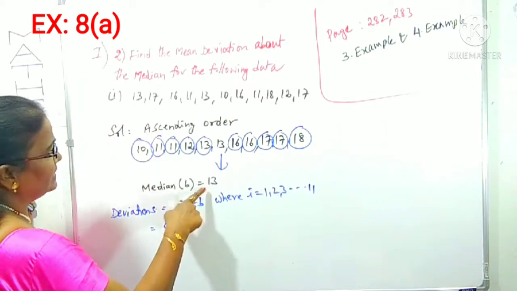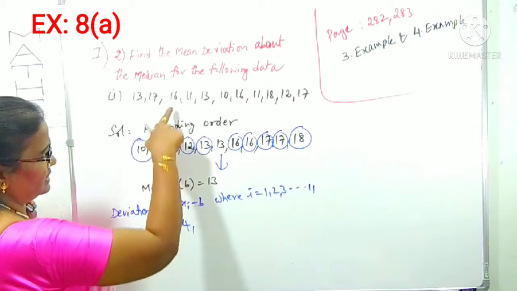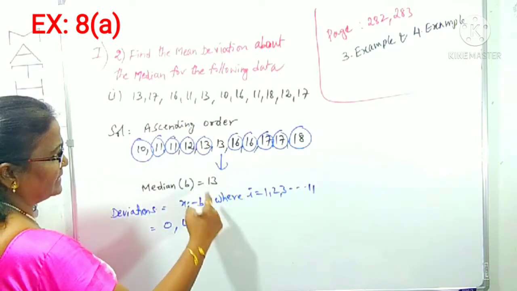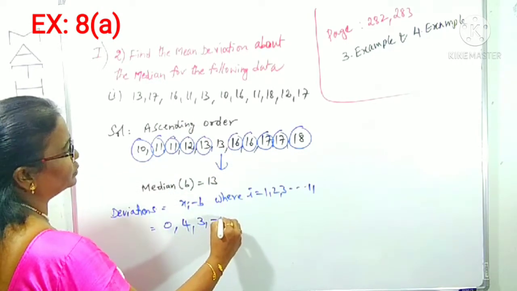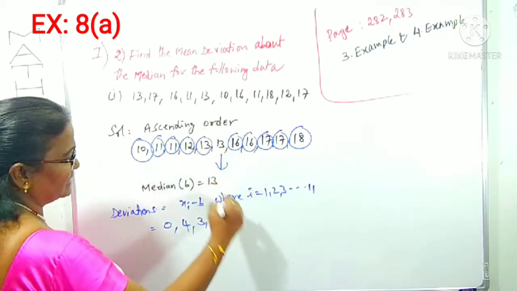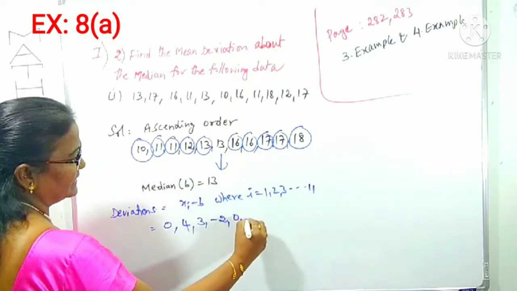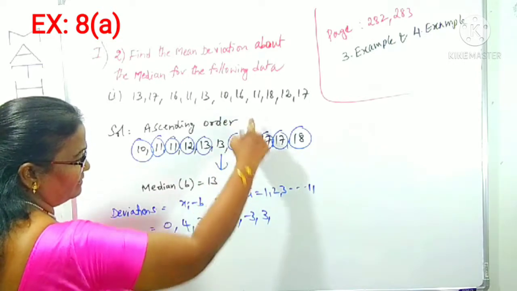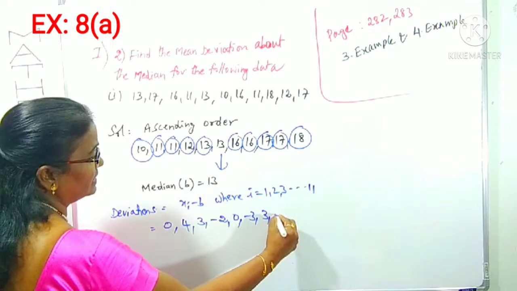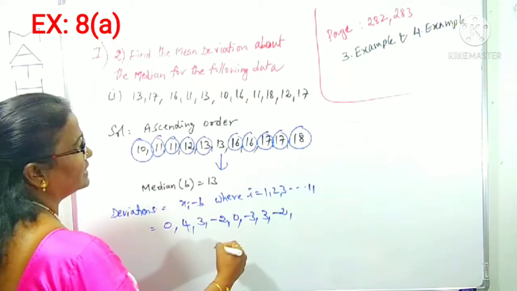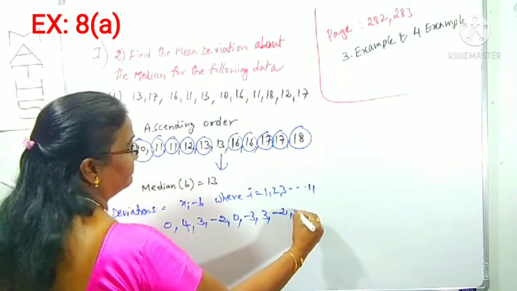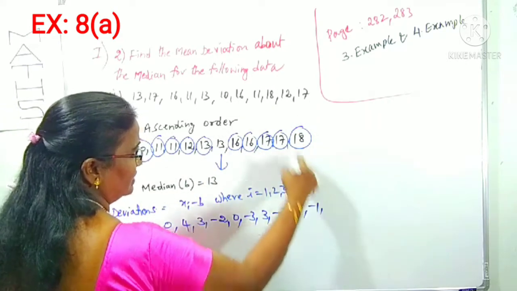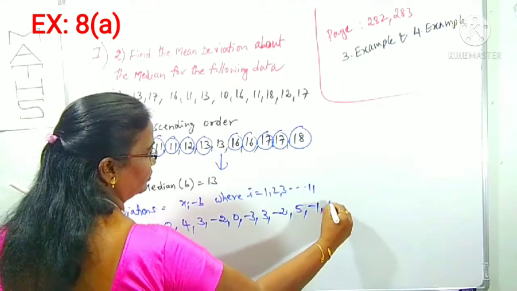17 minus 13, 4. 16 minus 13, 3. 11 minus 13, minus 2. 13 minus 13, 0. 10 minus 13, minus 3. 16 minus 13, plus 3. 11 minus 13 is minus 2. 18 minus 13 is 5. 12 minus 13 is minus 1. 17 minus 13 is 4.